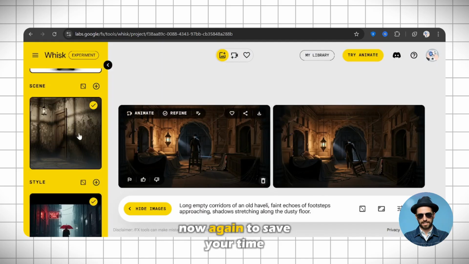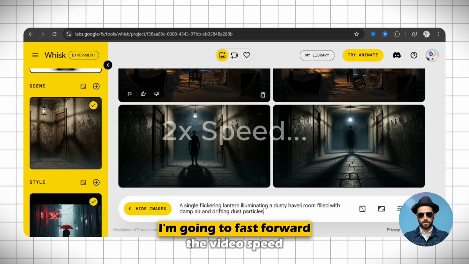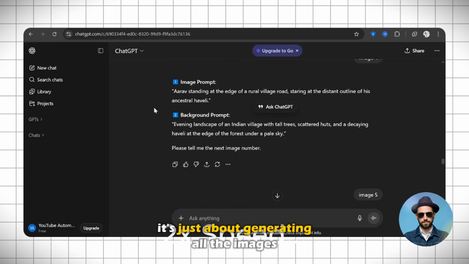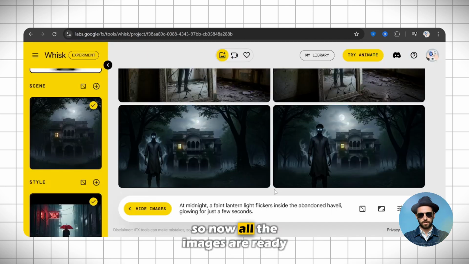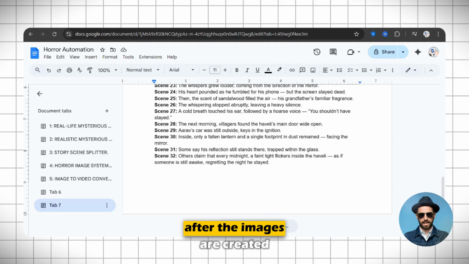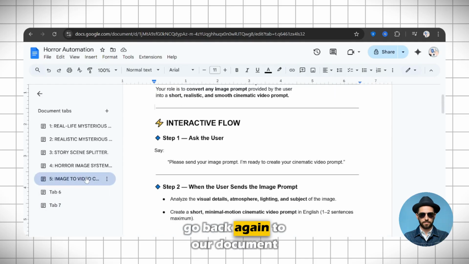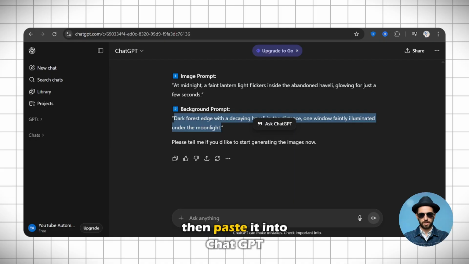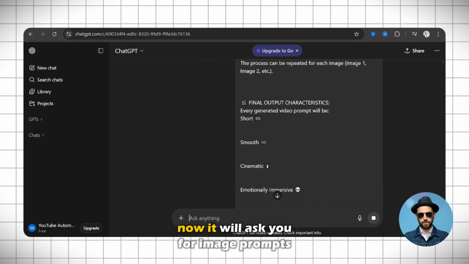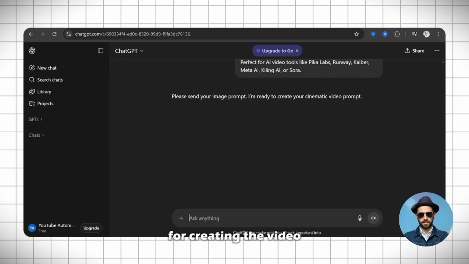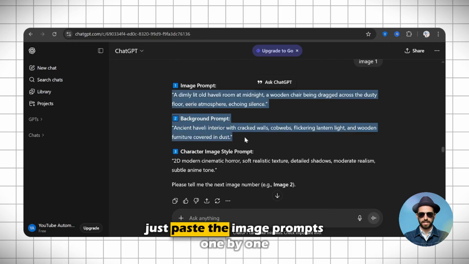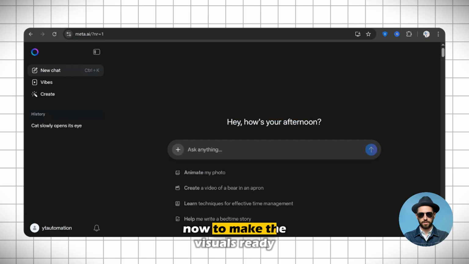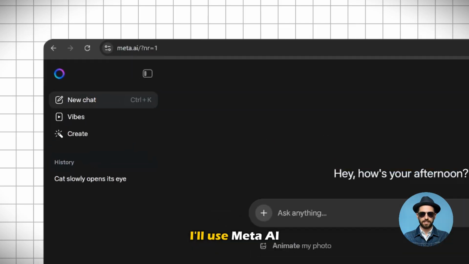Now again, to save your time, I'm going to fast forward the video speed a bit, but you understand the process. It's just about generating all the images. So now all the images are ready. After the images are created, go back again to our document and copy the last fifth prompt, then paste it into ChatGPT. Now it will ask you for image prompts for creating the video. Just paste the image prompts one by one and it will give you the visual prompts. Now, to make the visuals ready, I'll use Meta AI.